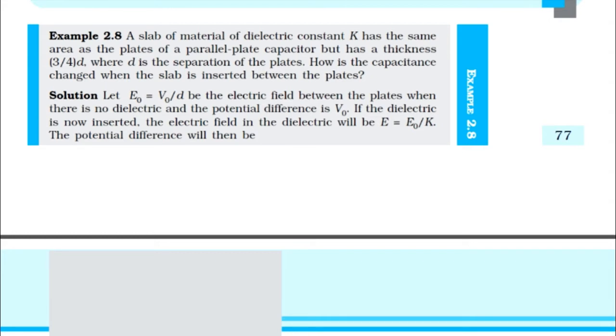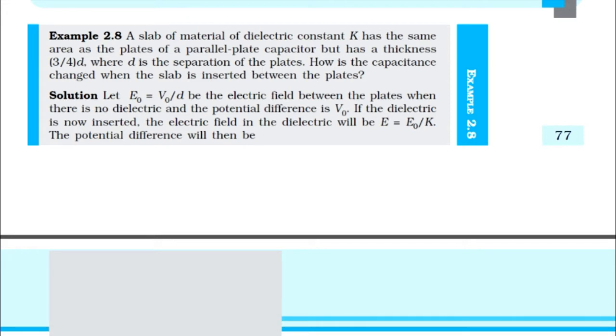If there is no medium at all, then we have an equation. If there is a full dielectric medium, then also we have an equation to solve it easily. But here 1/4 part has no medium and the 3/4 part has a dielectric medium. That is the peculiarity. We can solve it.